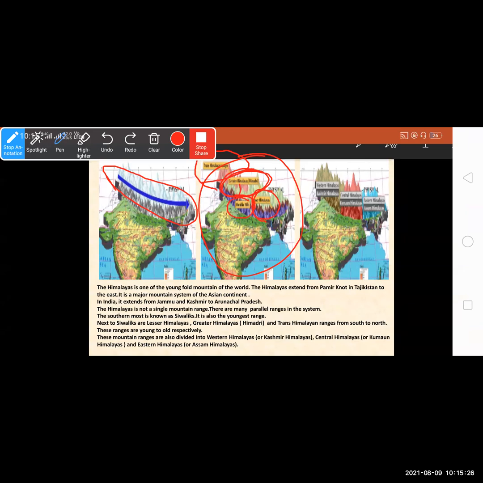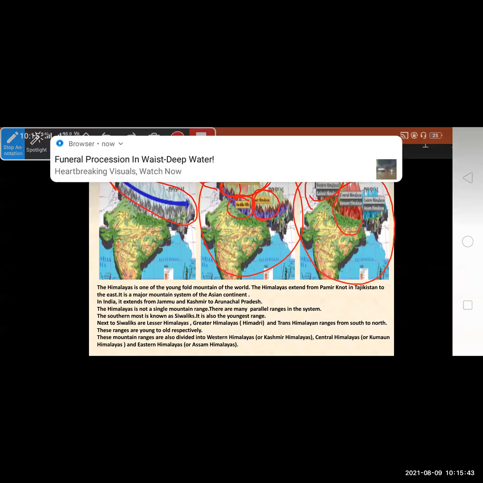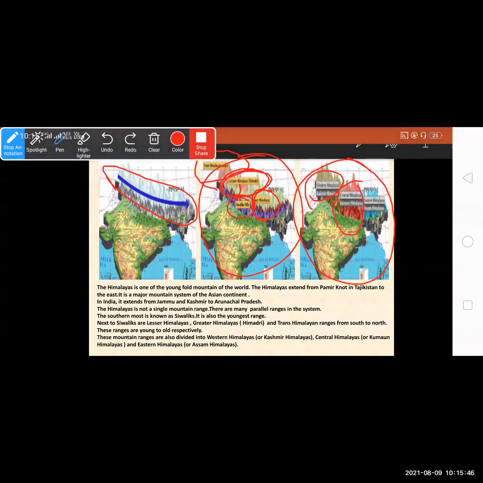Now these mountain ranges are also divided into Western Himalayas, also called the Kashmir Himalayas, then Central Himalayas, also called the Kumaon Himalayas, and Eastern Himalayas, also called the Assam Himalayas. In these three maps, it is very clear how the Himalayas are divided into different parts and where they extend from and to. So the Himalayas in India extend from Kashmir to Arunachal Pradesh.